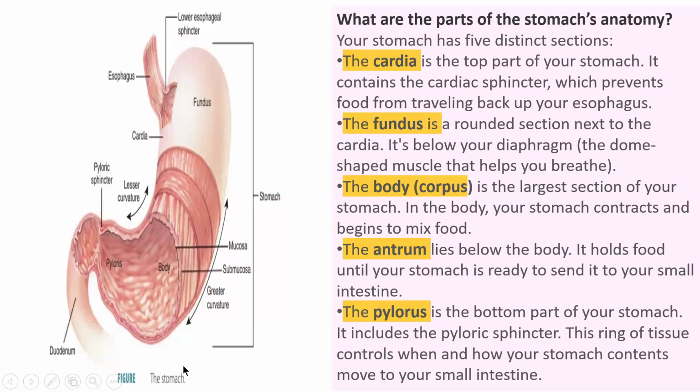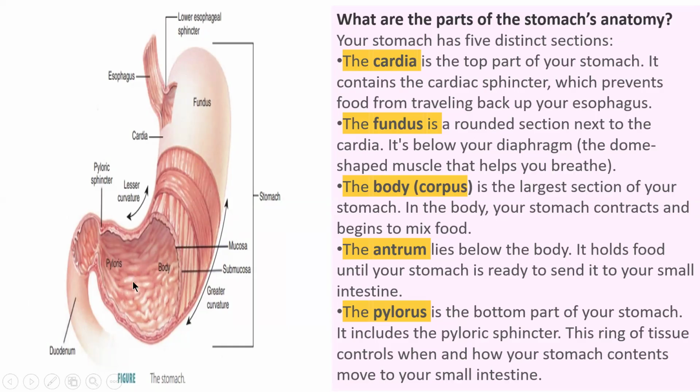Now we are going to learn about the parts of the stomach anatomy: cardia, fundus, body, antrum, pylorus. We have learned all that. The cardia has the cardiac sphincter muscle, which prevents food from traveling back up your esophagus. Fundus is the upper dome-shaped portion which also helps you breathe. Then the body is the largest part of the stomach, which helps in contraction and mixing of chyme.